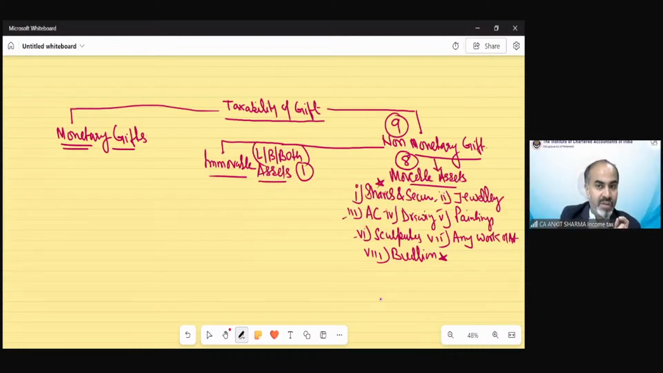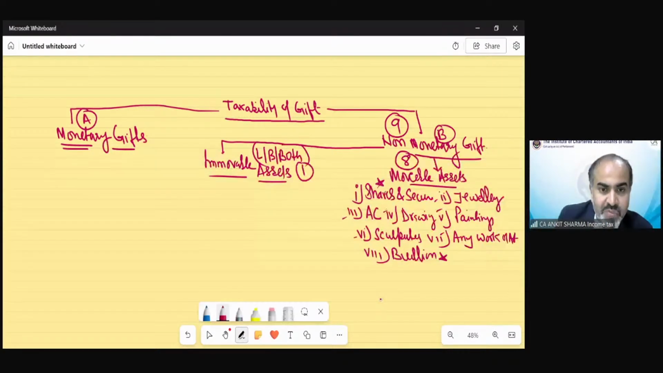Okay. And now we have the one is monetary gifts. A part we can say for monetary gifts. B is non-monetary. Out of this B, 9 were included. 1 is immovable. 8 are movable assets. Clear? So first of all, we will discuss the provisions of monetary gifts. Now, the provision is very, very easy regarding the monetary gifts. The provision says